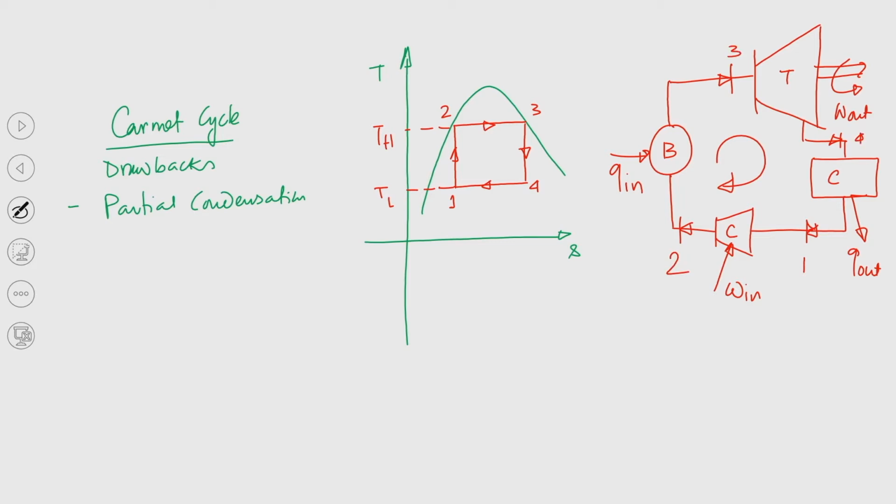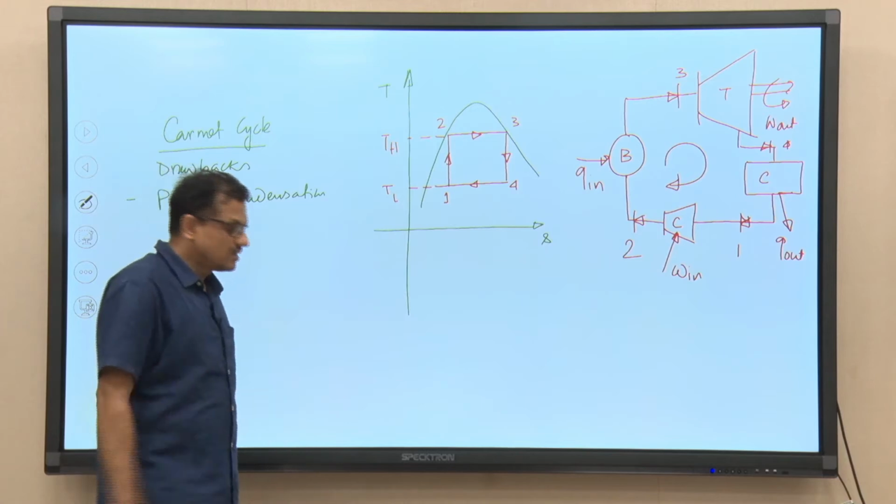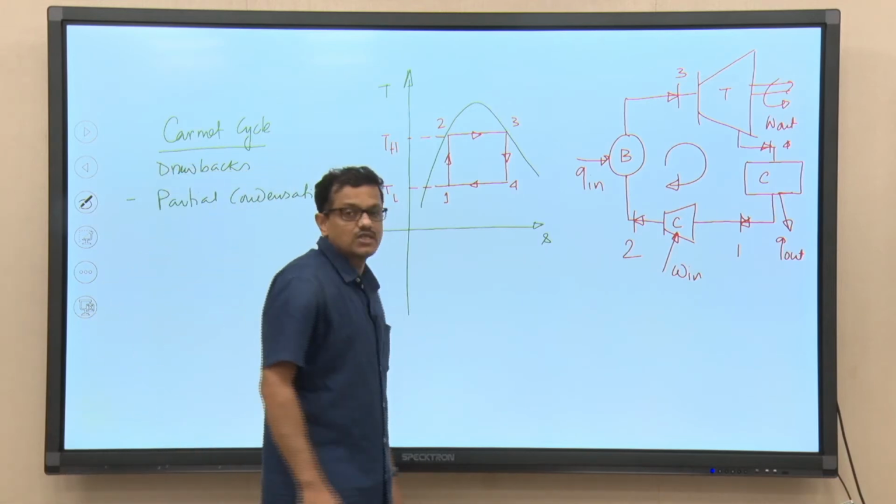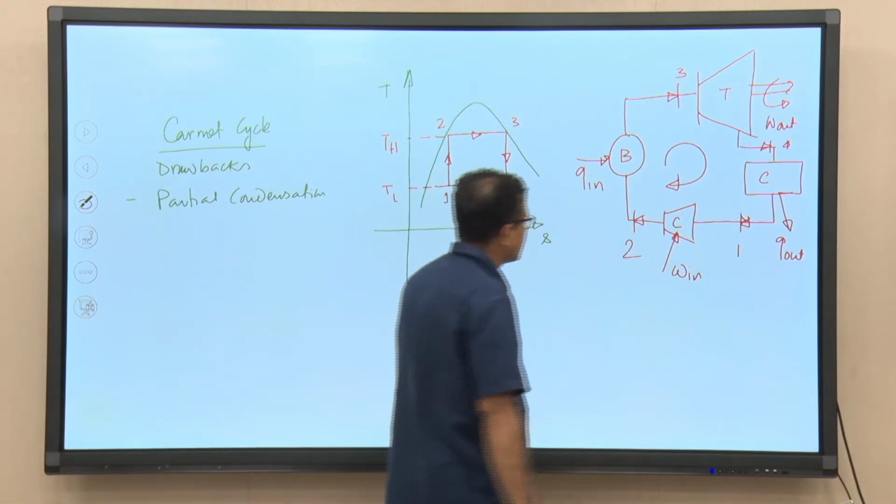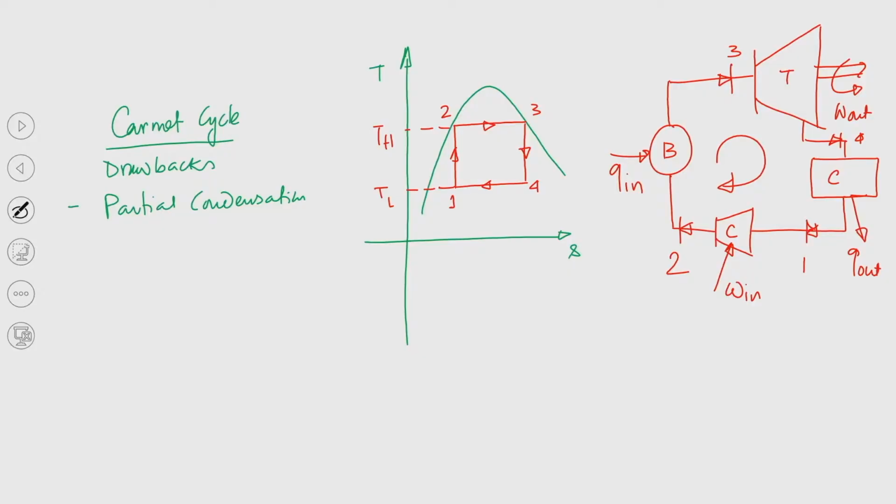We have discussed this cycle in detail. Today, for the recapitulation, I would like to discuss the drawbacks. First of all, try to understand this is a compressor. So, the collected condensate will be compressed and taken to the boiler to complete the cycle.